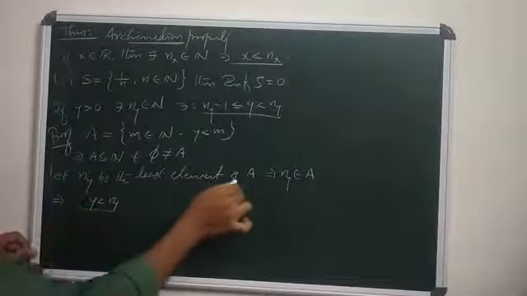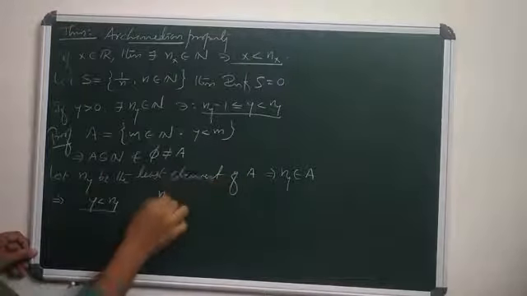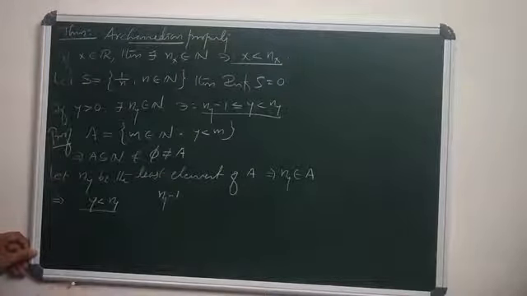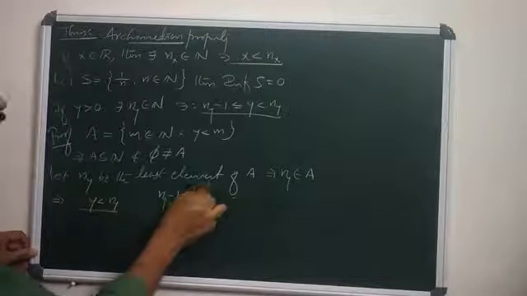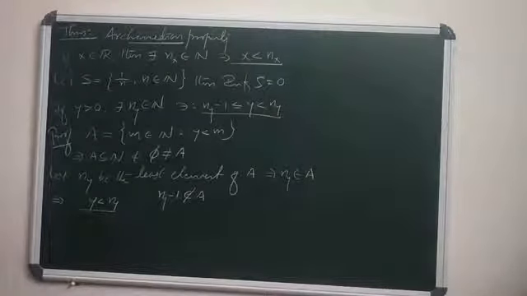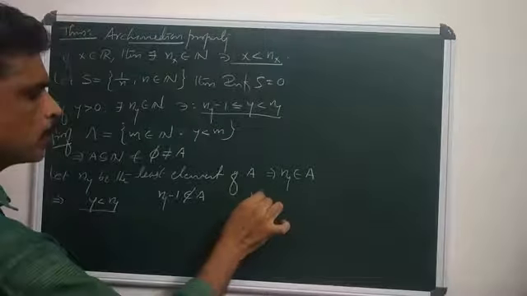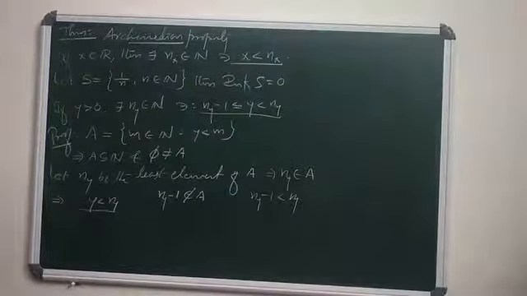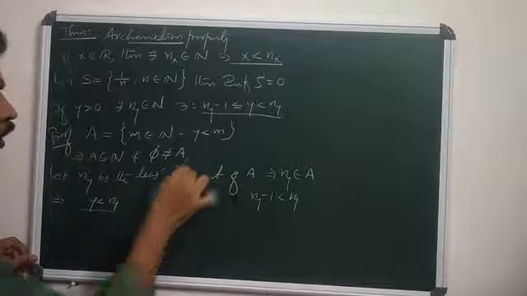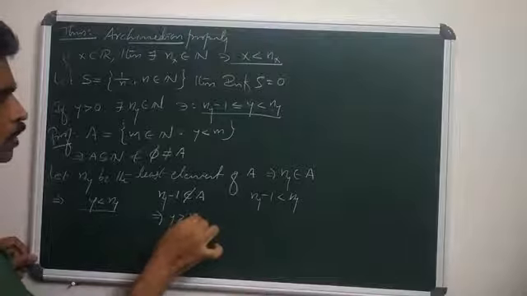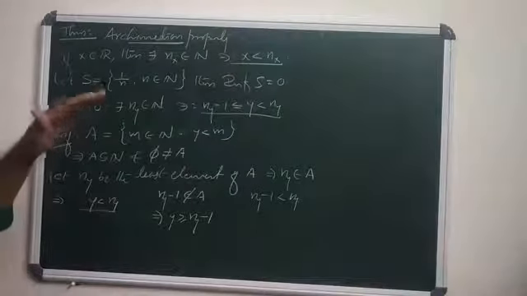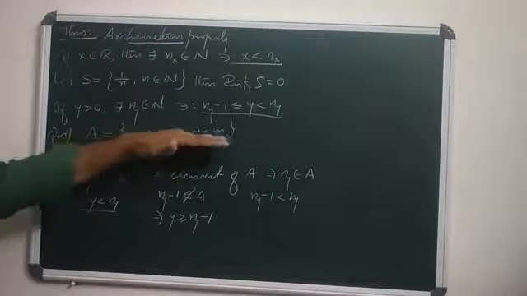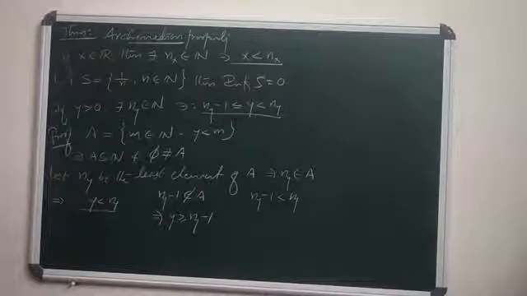Then, ny being the least element of A means no element less than ny is an element of A. So ny minus 1, which is strictly less than ny, is outside of A. Ny minus 1 being outside of A means y is greater than or equal to ny minus 1. Why? Because any element present in A should be greater than y.